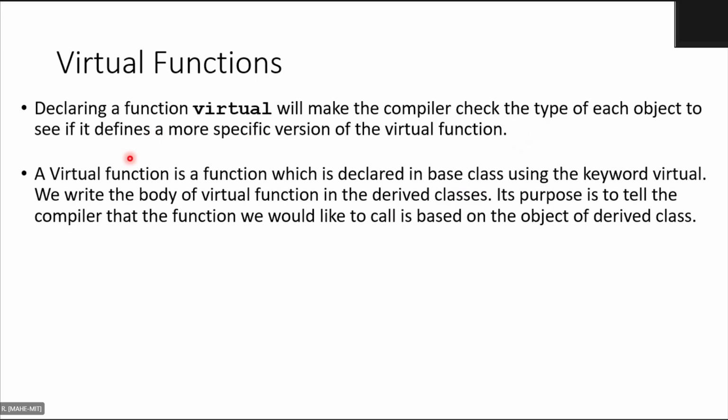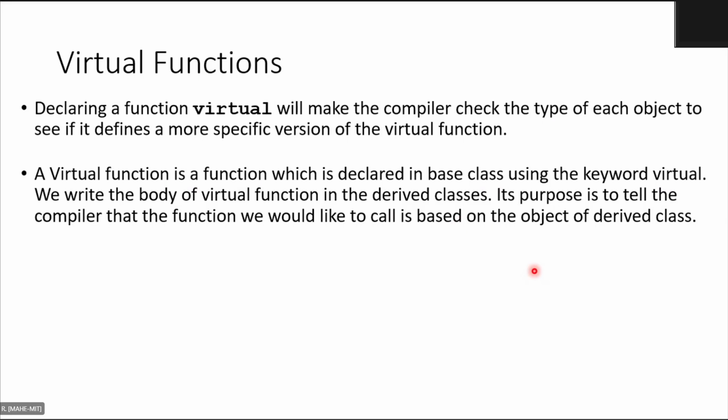A virtual function is a function which is declared in the base class using the keyword virtual. We write the body of the virtual function in the derived classes. Its purpose is to tell the compiler that the function we would like to call is based on the object of the derived class. The moment you write virtual, the compiler will understand that you don't want to access the base class version, but instead the derived class version of the same name.